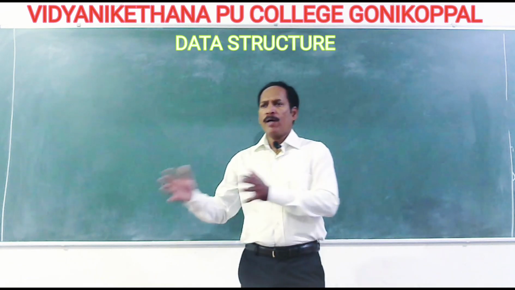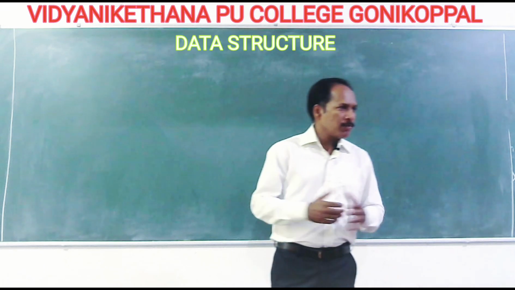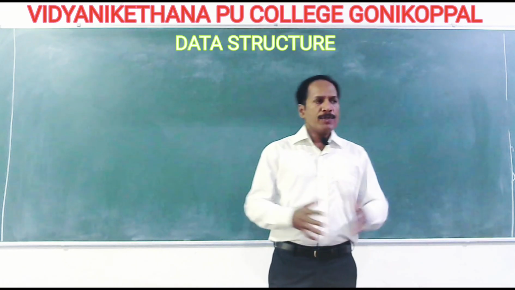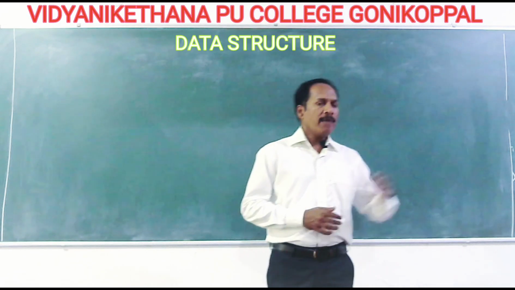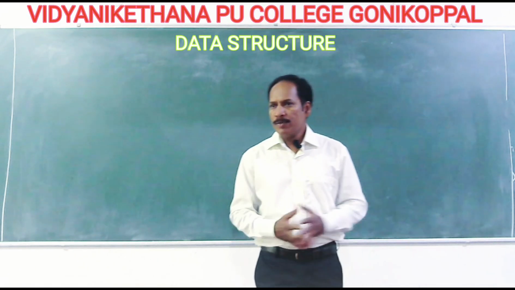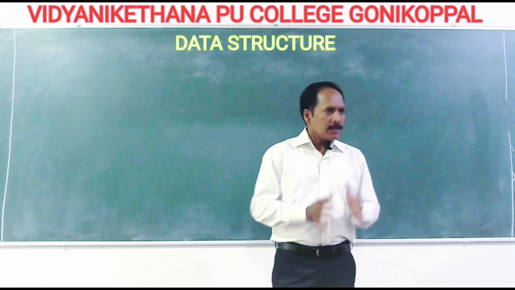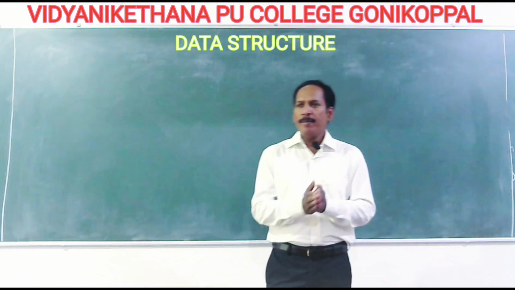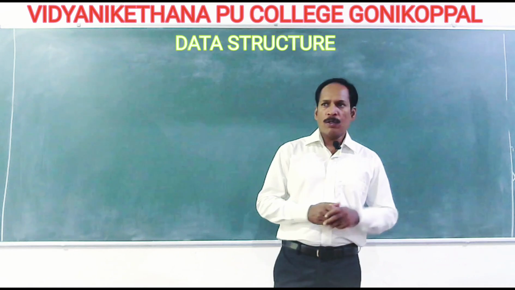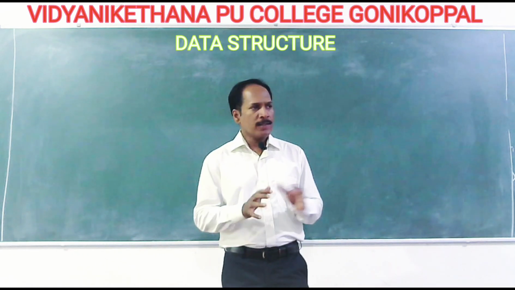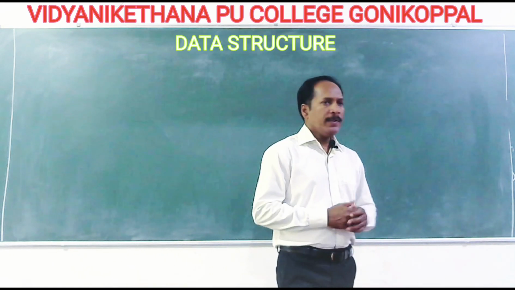But when you have a hospital, the operations you perform are entirely different. When you have a college, or a restaurant, the operations we perform are different. In a similar way, I have already told you integer, character, float are examples of primitive data structures.